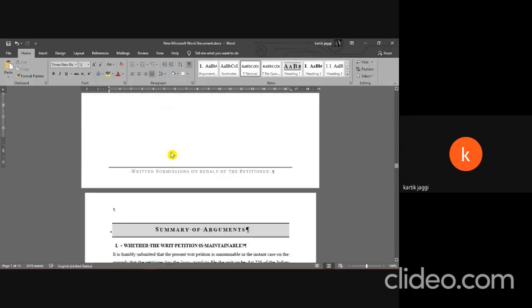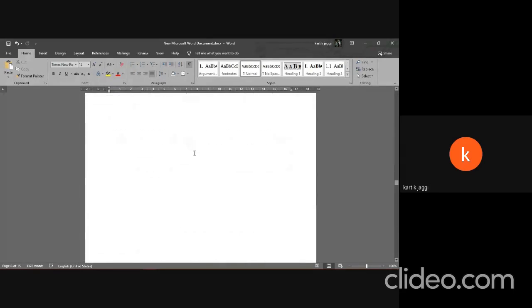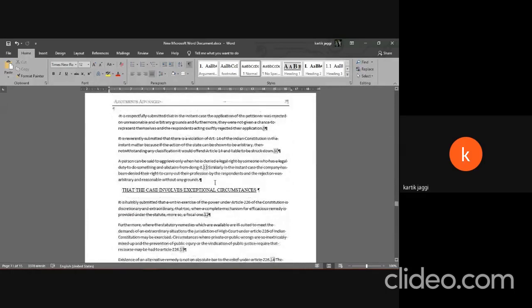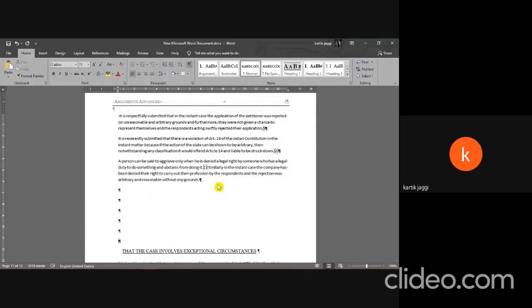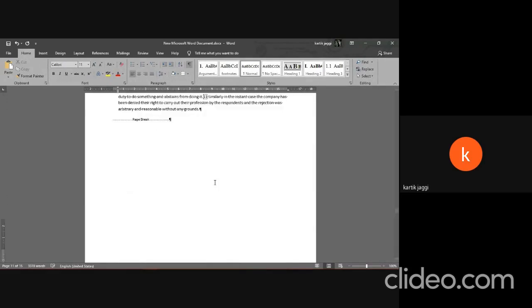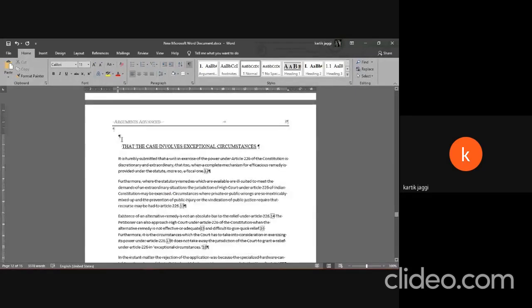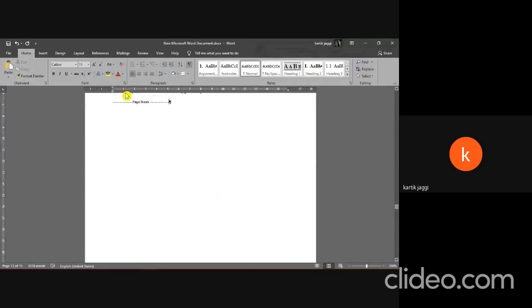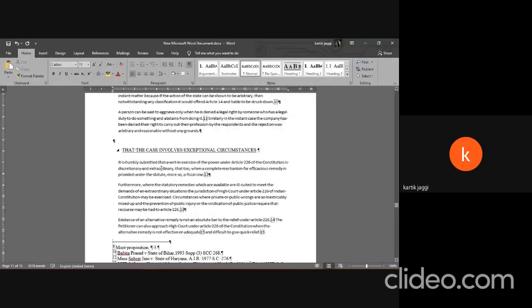Page break, as the name suggests, marks the ending of a page. So, for example, let's say I want this next sub issue to start on a new page. I will not repeatedly mash enter to make it appear on the next page. What I'll do is just press Control plus enter to insert a page break, and just like that, the sub issue is on the next page. Let's undo that right now because we don't want that.